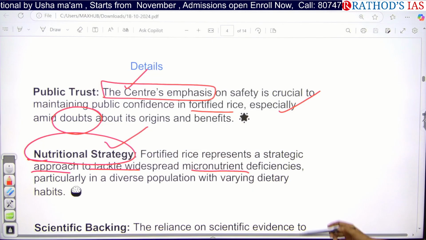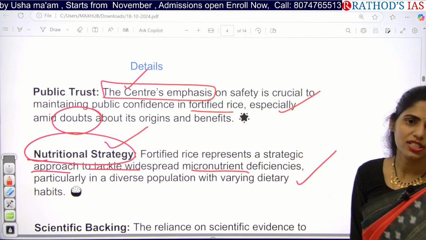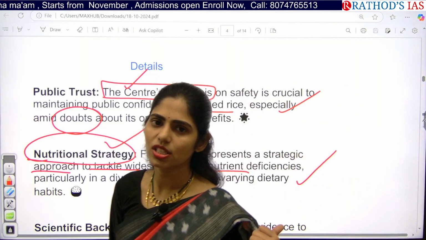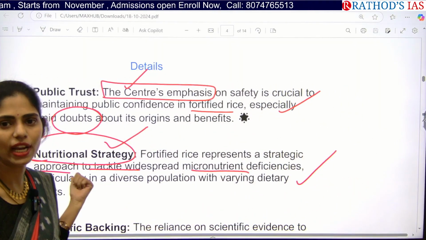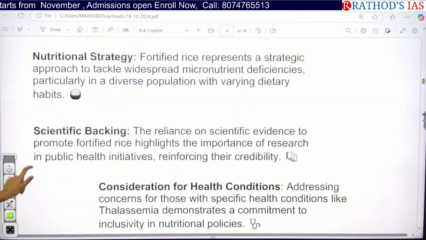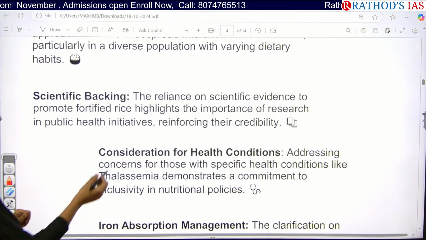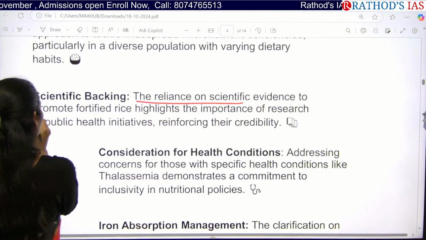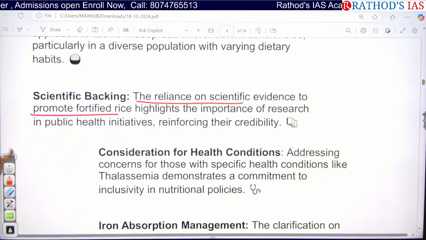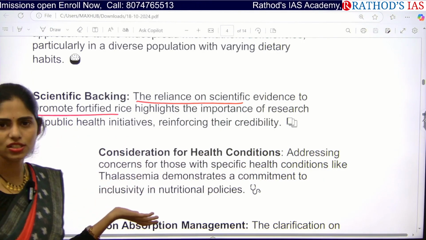Because of malnutrition especially, they will be having this kind of iron deficiency. So this is one of the proper solutions that we can take to tackle this situation. And next one here is scientific backing. Whenever we rely on the scientific evidence for promoting fortified rice, then what happens? Can we improve research and development?